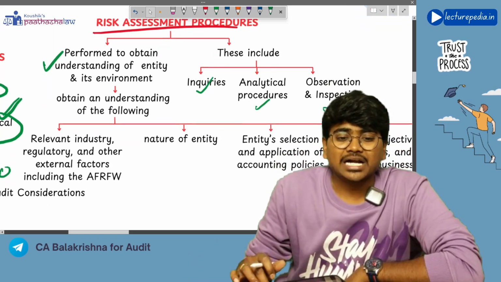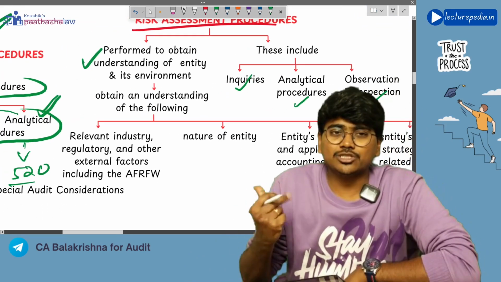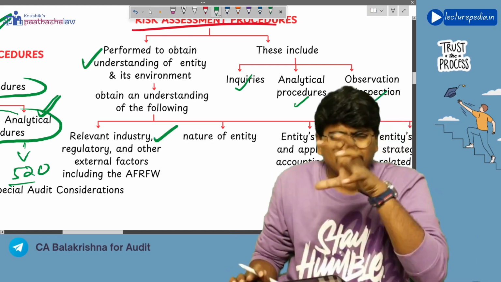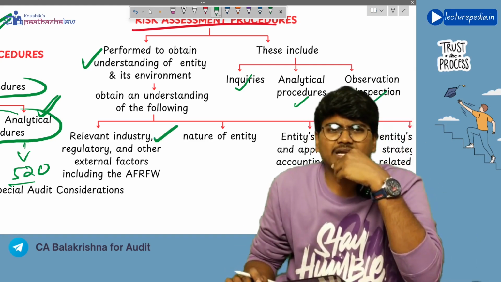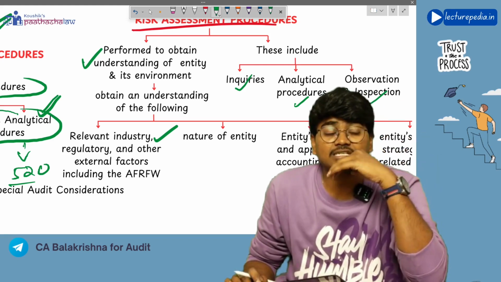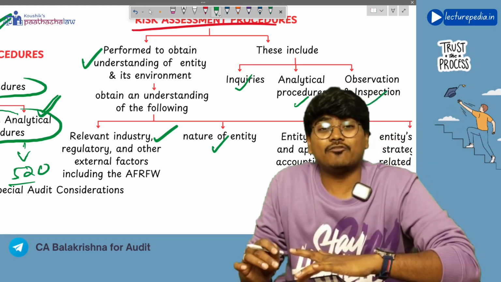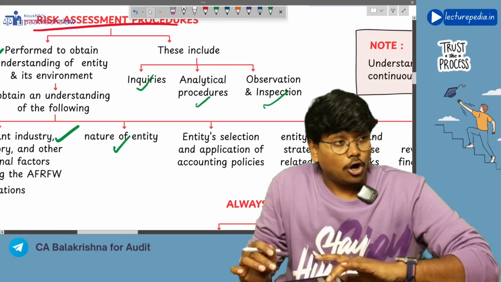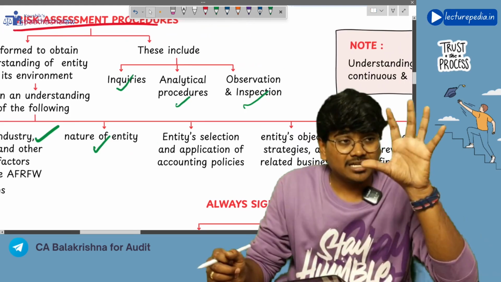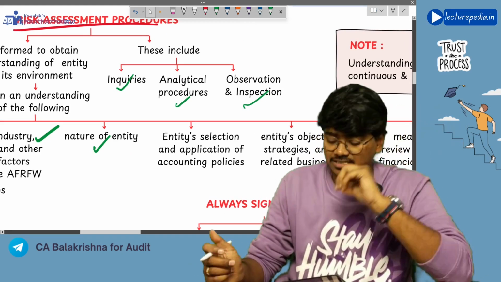Now, as a part of obtaining understanding of the entity, what items will you understand? You will understand what is the industry in which the entity is operating. Is it a banking industry? Is it an insurance industry? Is it a car manufacturing industry? That you will understand. And what is the nature of the entity, whether it is manufacturing or trading, and whether it is operating as a private limited company or as a public limited company. So what is the nature of the entity?